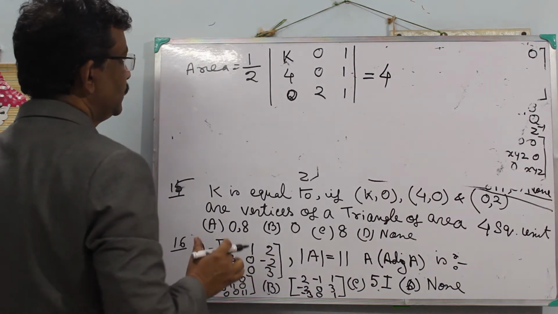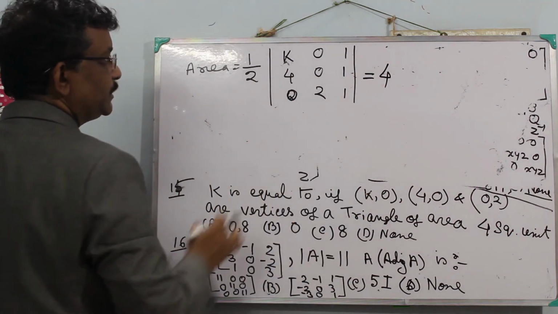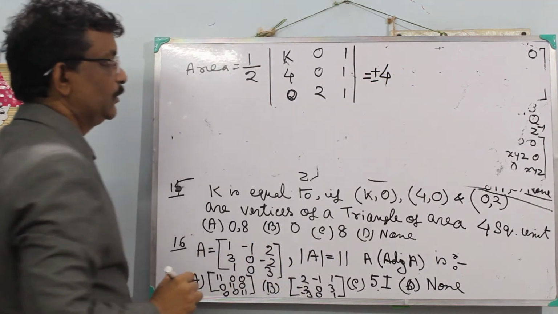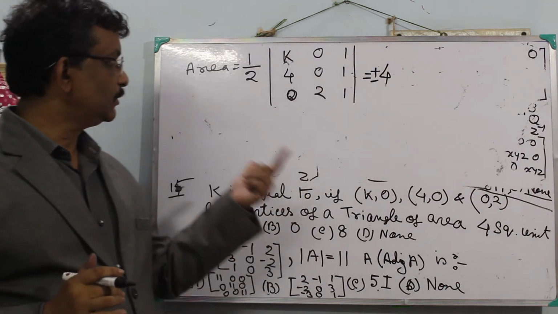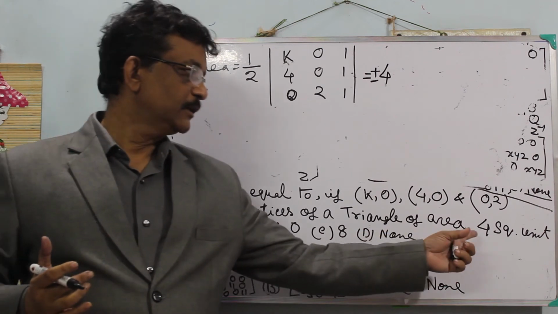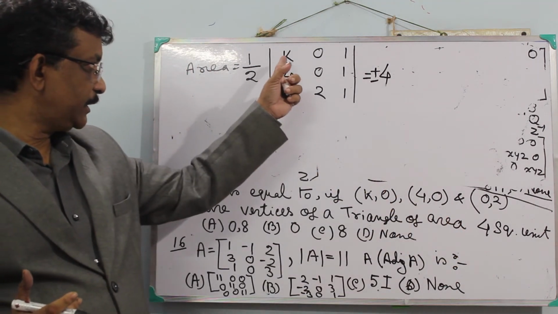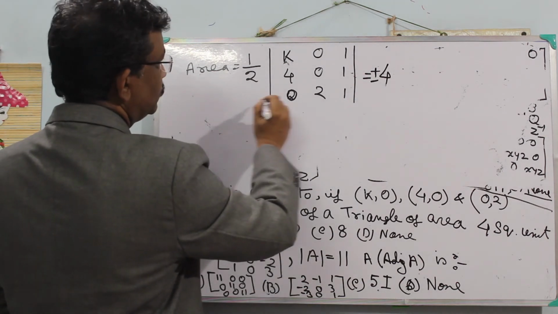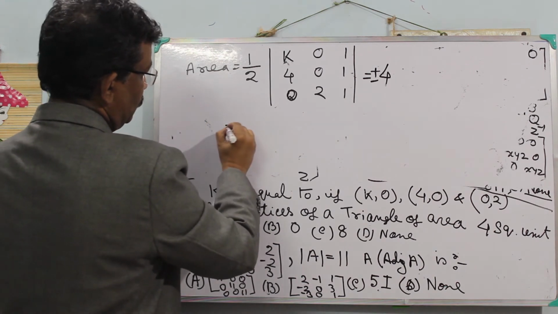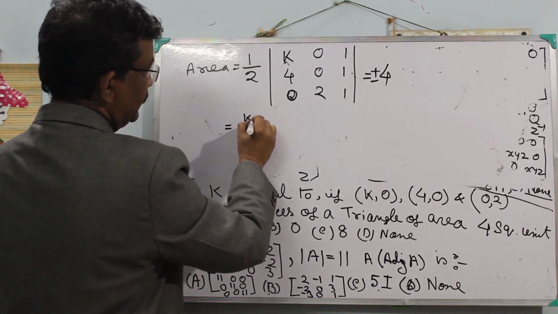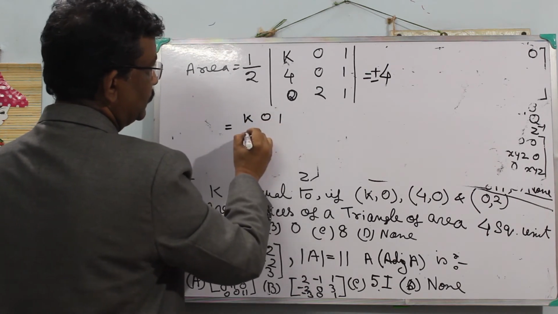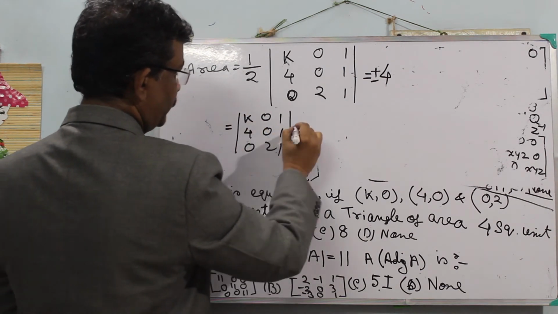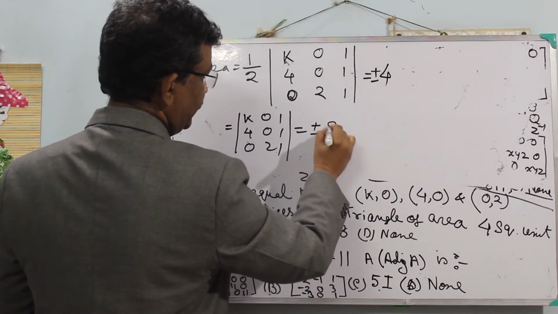For area 4, but for the calculation of k, I will write plus minus 4, because if it is minus 4, then also we will take the positive value as area is positive. But for calculating k, we will take plus minus 4. So half of this determinant is equal to plus minus 4, so the determinant equals plus minus 8.